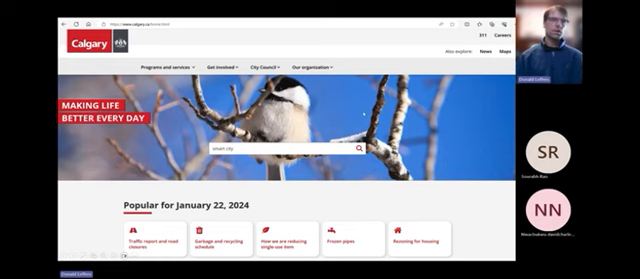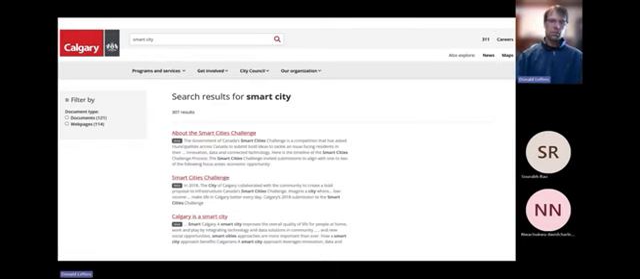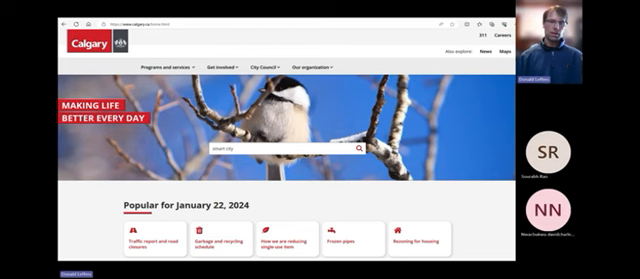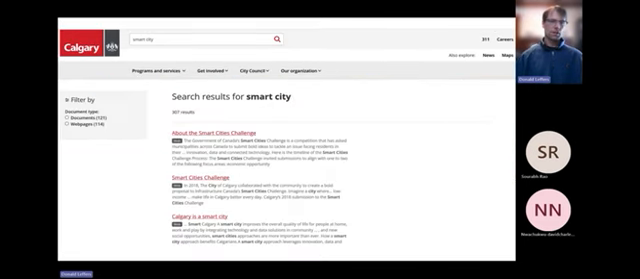Or you can put smart and sustainable, or you can put it in quotation marks so you get the exact term. The more precise you get it, the fewer hits you will get. So if you click smart city and there's 10,000 hits, you probably don't want that. You might want to refine it a little bit. But when I click smart city for the city of Calgary, I get 300 hits.